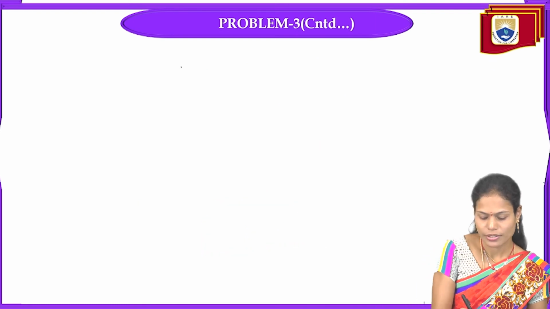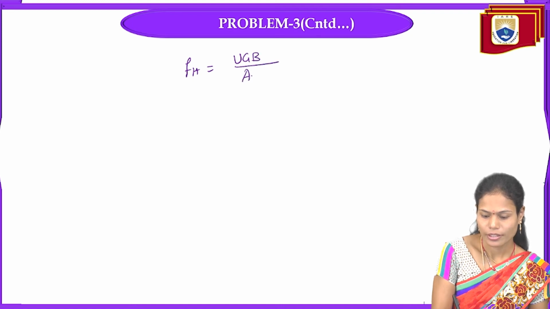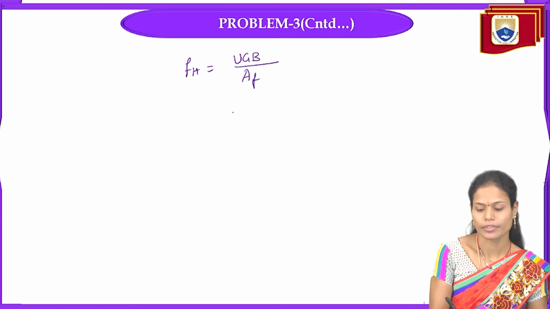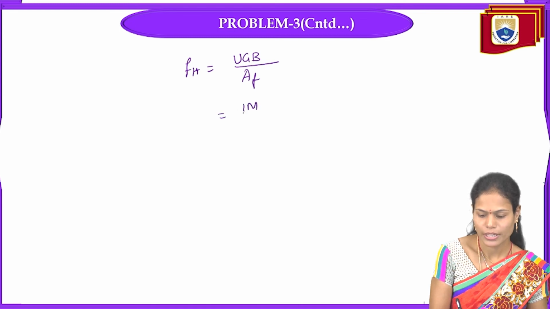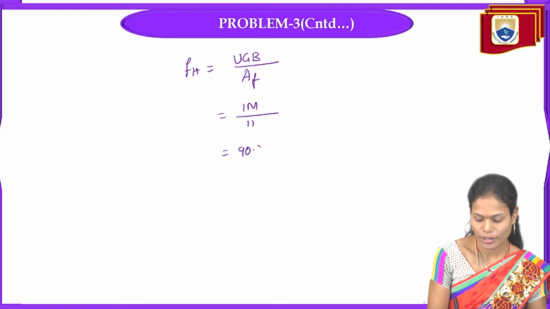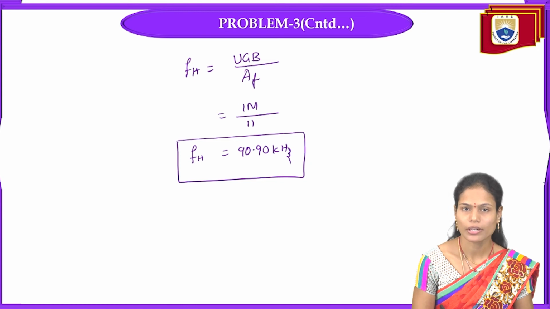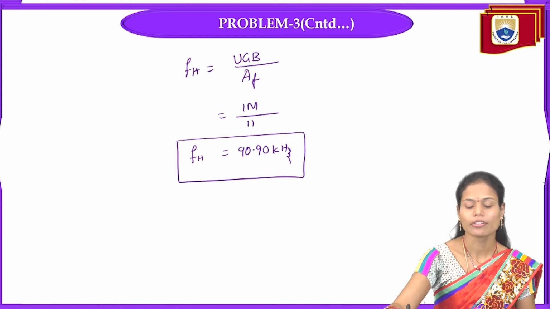From this we can write FH as unity gain bandwidth divided by the forward gain, that is 1 mega by 11. That is nothing but 90.90 kilohertz. This is the upper cutoff frequency of the amplifier. We have calculated the lower cutoff frequency and upper cutoff frequency as well as the gain values.